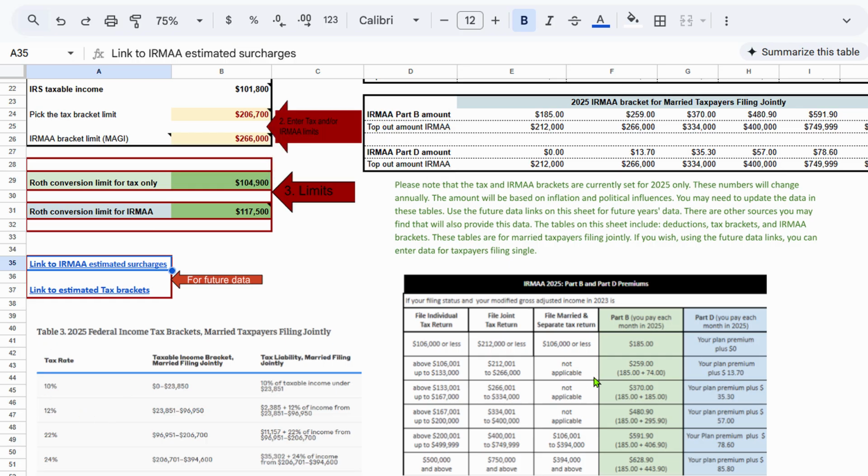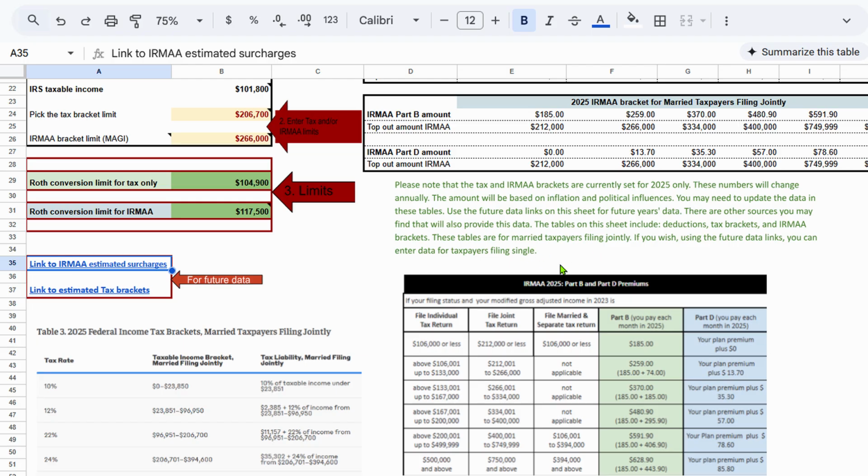Now, this table here, it's telling you what you would pay for IRMAA in the year 2025. So really, it's going back looking at your modified adjusted gross income in the year 2023. I know this is complicated, and it actually drives me a little nuts trying to figure it out. Like, why are they doing this?